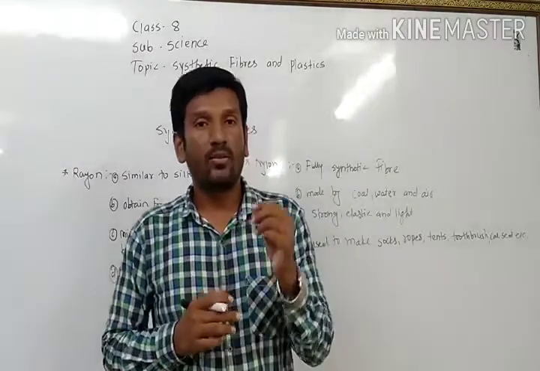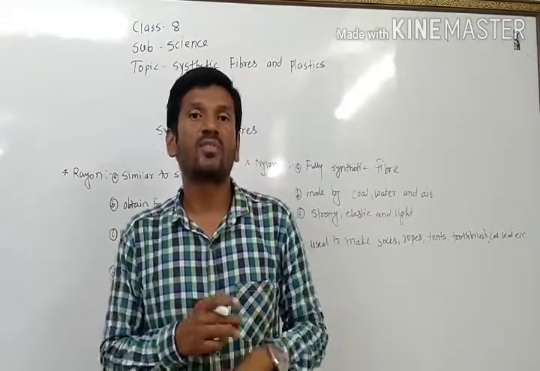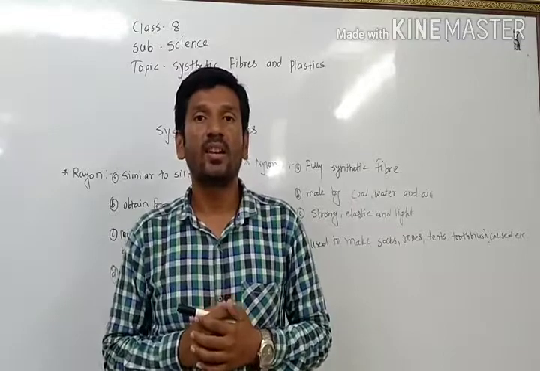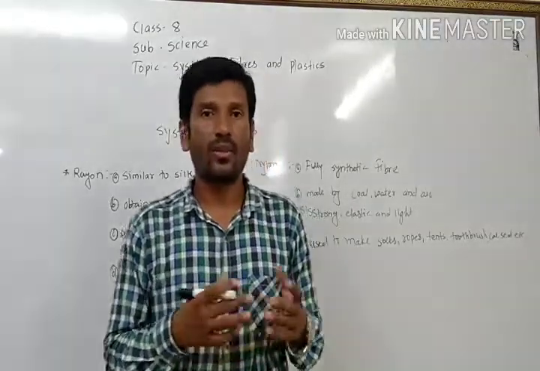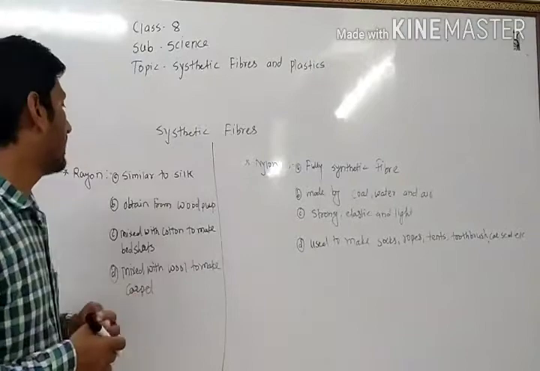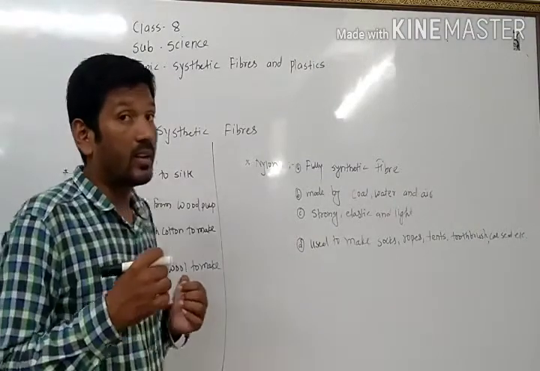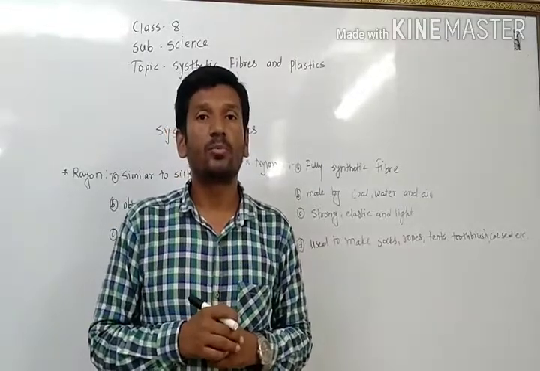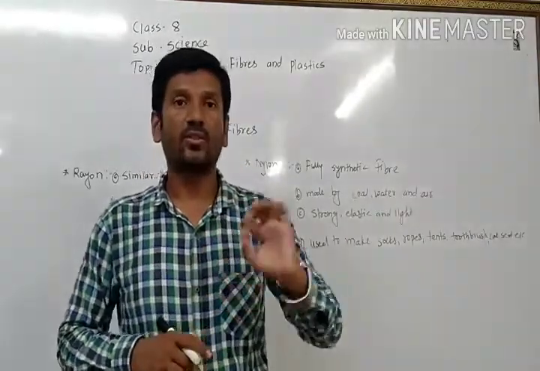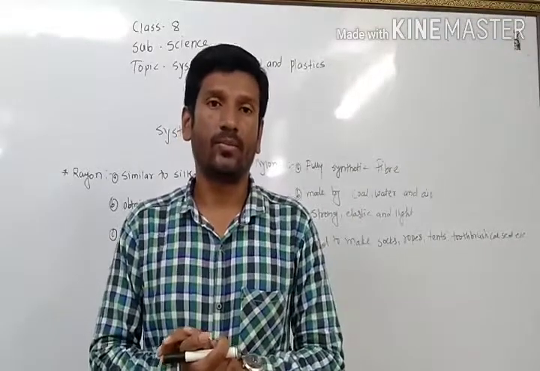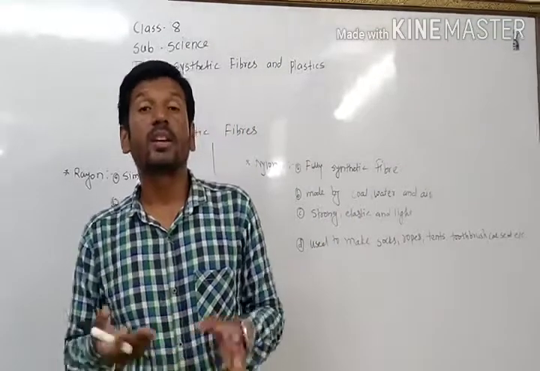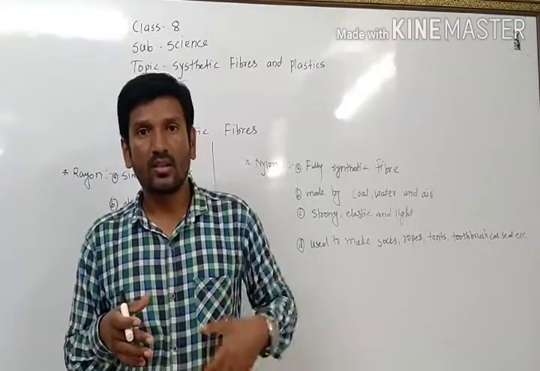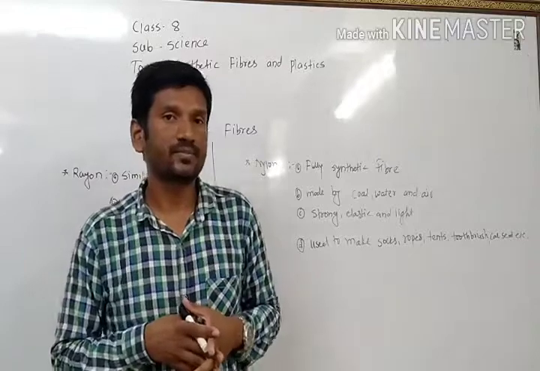Rayon has very soft and shiny fibers. Second, rayon is obtained from wood pulp. Here, wood pulp means a natural substance is used to make the rayon. As I told you, synthetic fibers are man-made fibers, somewhere involving human beings and chemicals.